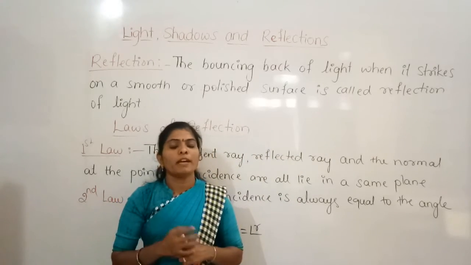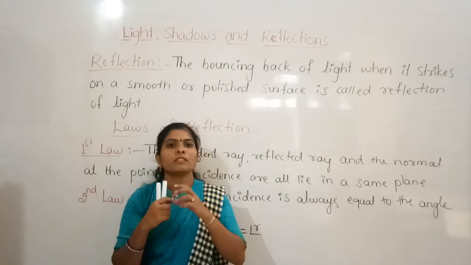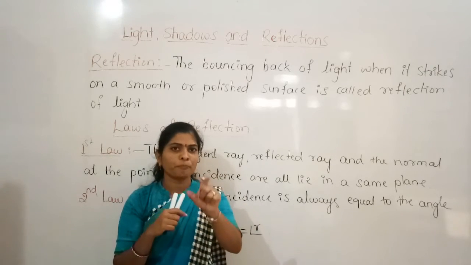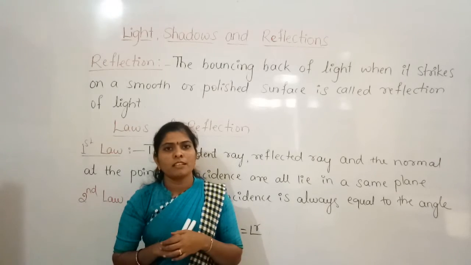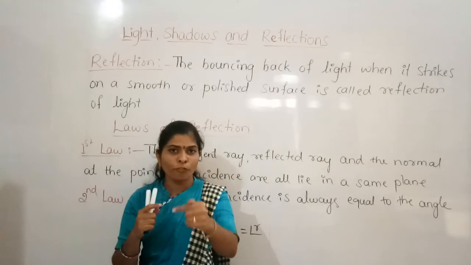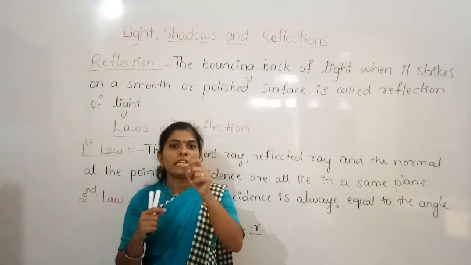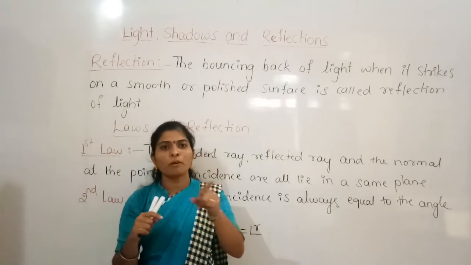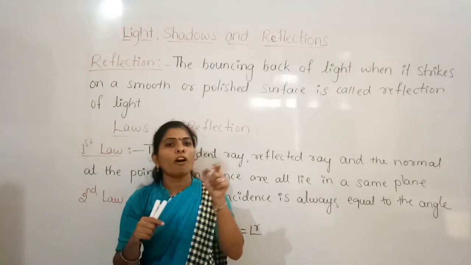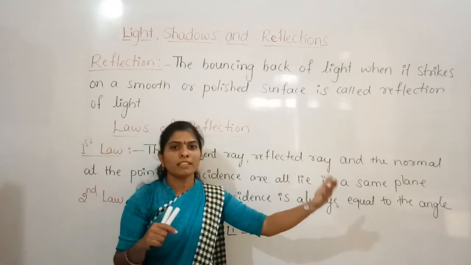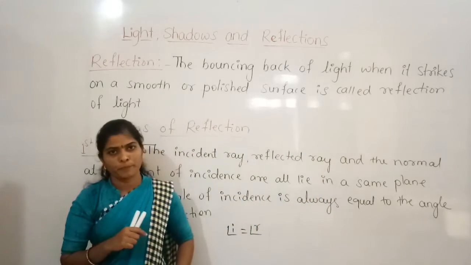So now when you make a beam of light fall on the mirror, the beam of light will hit the surface of the mirror and then it bounces back and falls on one more friend who stands in another corner.